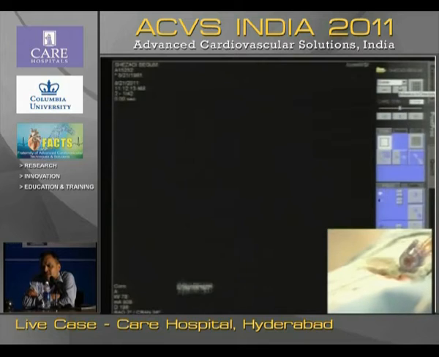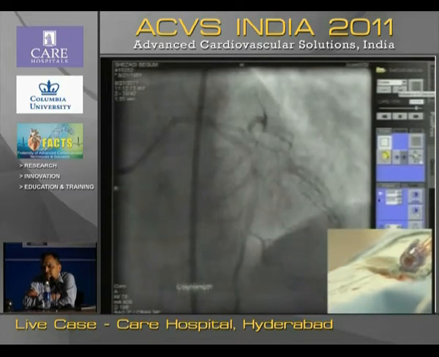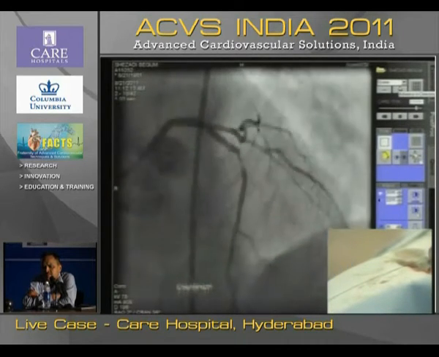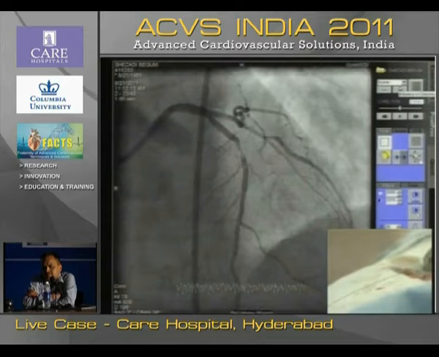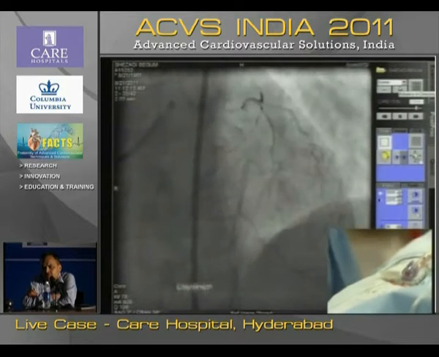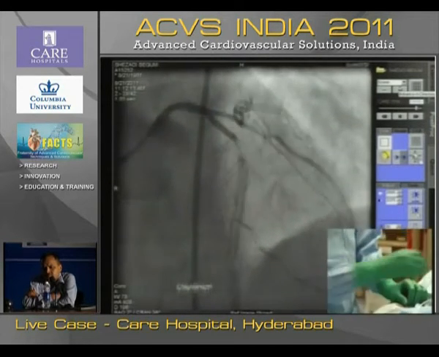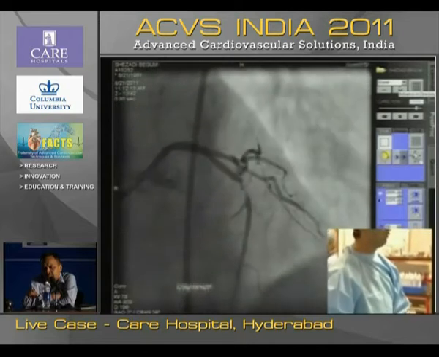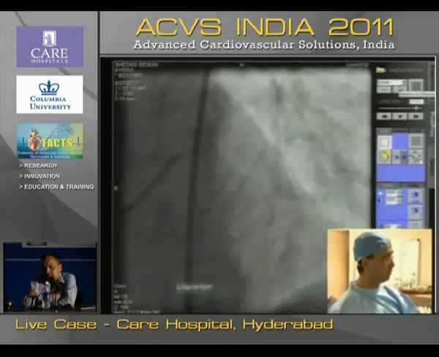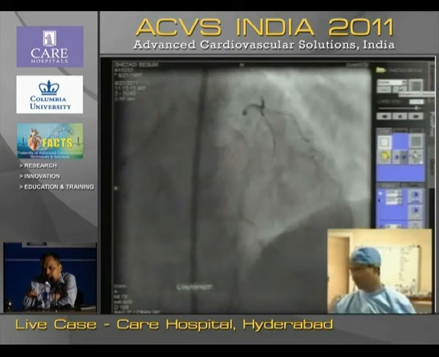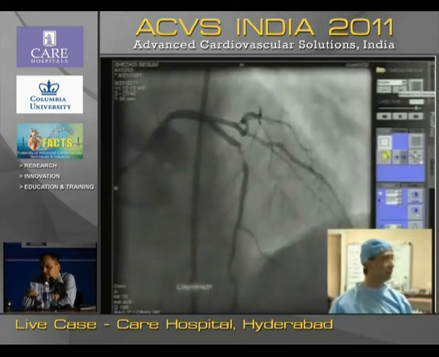The only dilemma we had was there is a distal thrombus in there, which could probably get embolized. But being a very thin vessel, probably post-dilatation or during stent expansion, we may not be able to go to very high pressures, which may again lead us to a distal dissection. So I think we would pre-dilate and then go ahead.